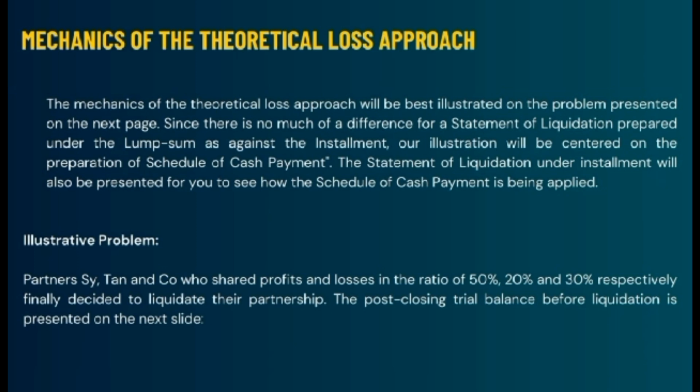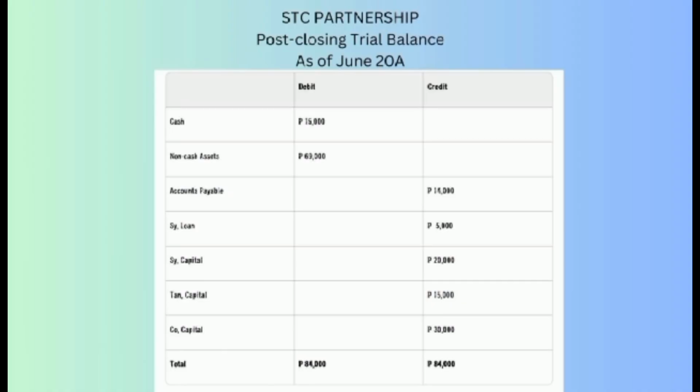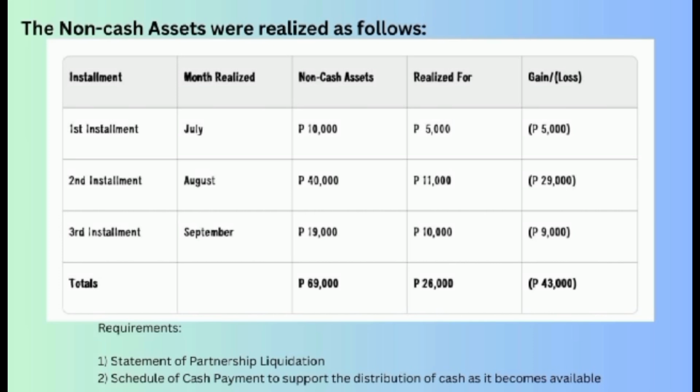Illustrated problem. Partners Sai, Tan and Co. share profit and losses in the ratio of 50%, 20%, and 30% respectively, and finally decided to liquidate their partnership. The post-closing trial balance before liquidation is presented in the next slide. Stacy Partnership post-closing trial balance as of June 28. So try to look at the table below. We have the non-cash assets realized as follows. The requirements are: number one, statement of partnership liquidation; number two, schedule of cash payment to support the distribution of cash as it becomes available.